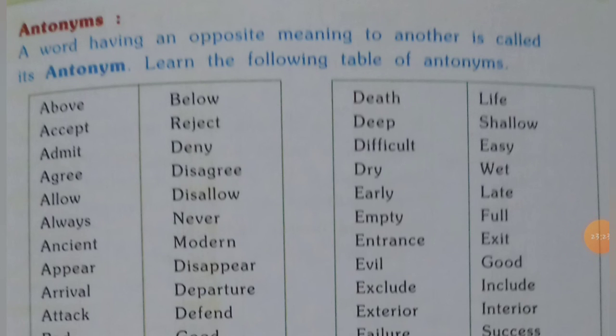Now we will learn about the antonym. Antonym means opposite word. A word having an opposite meaning to another is called an antonym. Learn the following table of antonyms. The opposite of above is below. Accept is reject. The opposite of admit is deny.